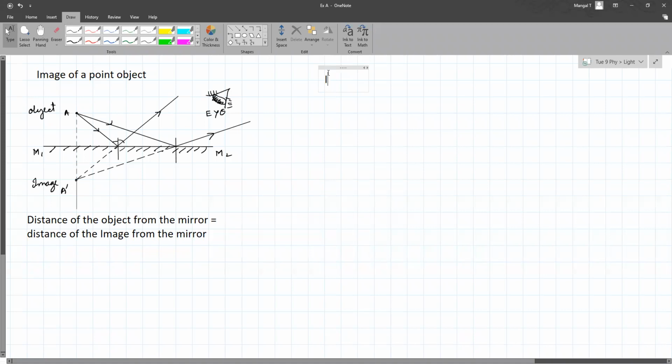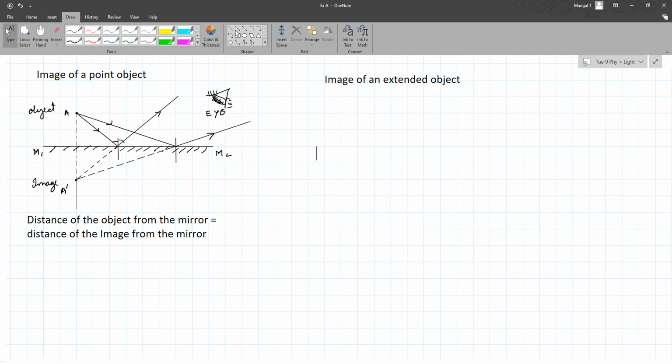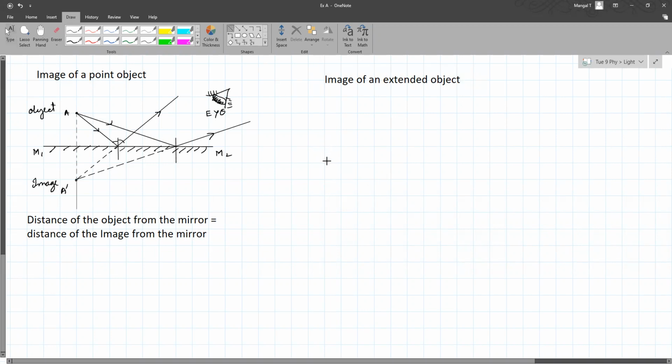Now what we are going to do is, like you said, the image is upright. Can you give those properties so we can write them down? I will be doing that. First we will draw another diagram. For each diagram, the properties are different. No, this is a plane mirror, so the properties of the image formed by a plane mirror are the same.